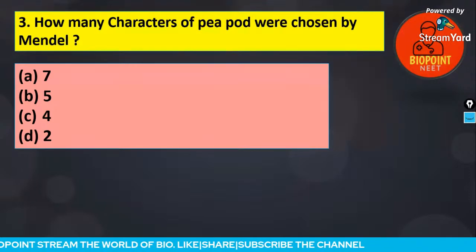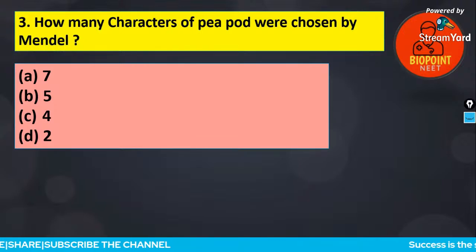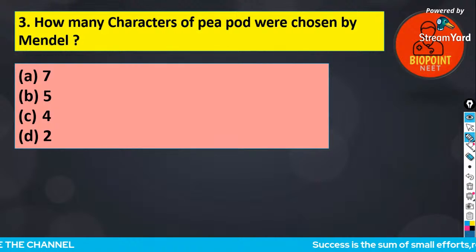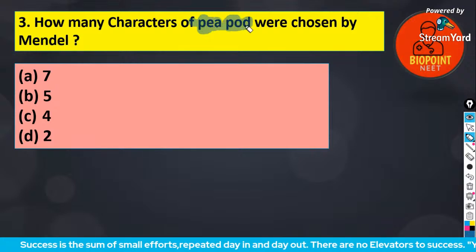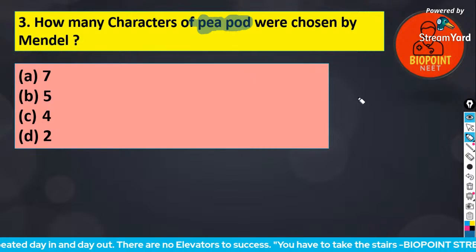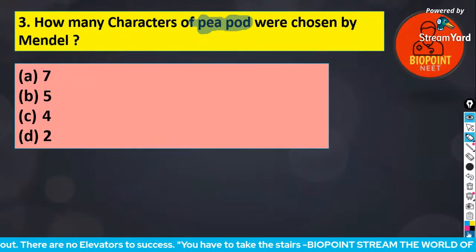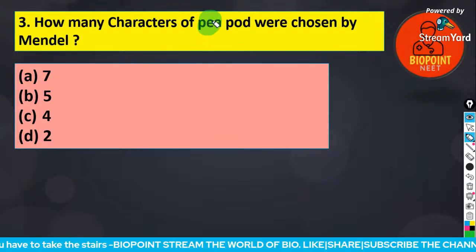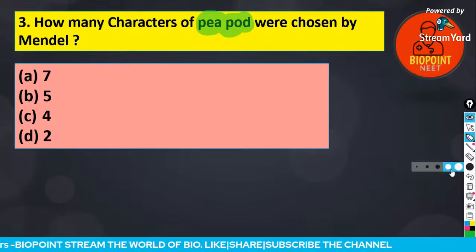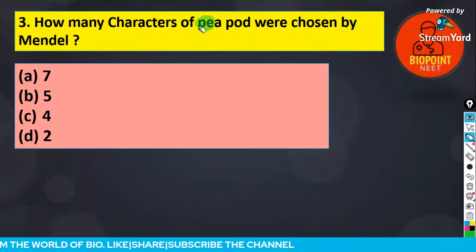Calvin, read the question very, very carefully. How many characters? I'm going to highlight it for you. How many characters of pods? It's not asking about characters, it's asking here only about how many pods were used. Only about pods.